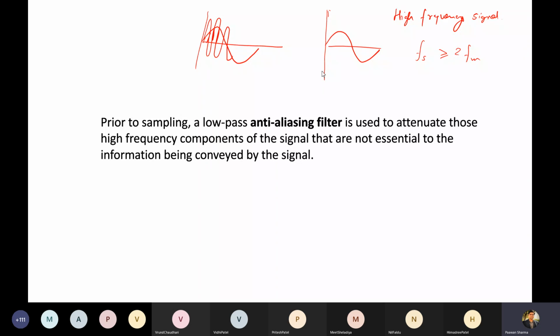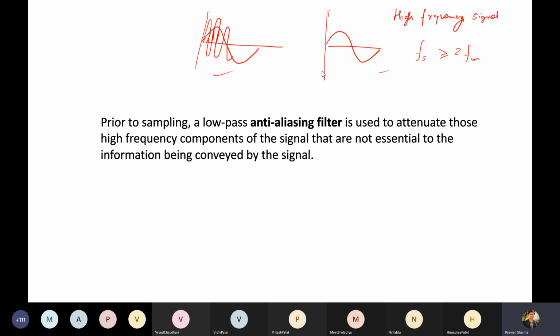Signal of interest. So how can we get rid of such a situation? Both ways it is there. In this case, we are losing information about the high frequency signal, and in this case, the unwanted signal, all those samples get reflected inside the sampling of low frequency. So aliasing is not good, and it leads to distortion.